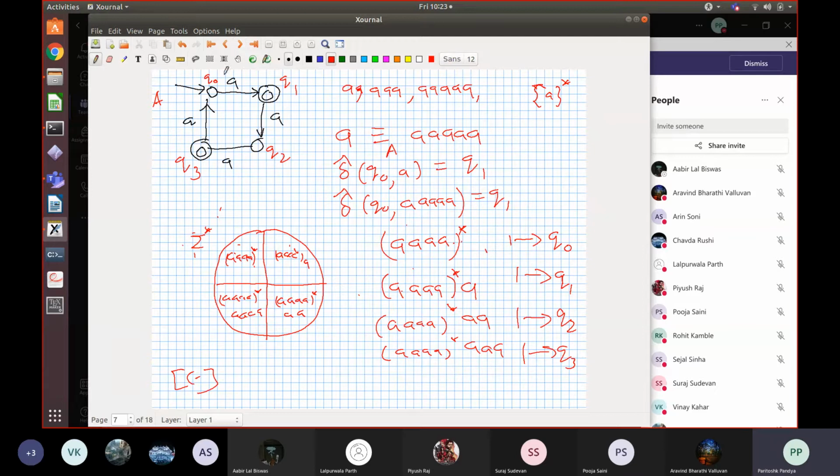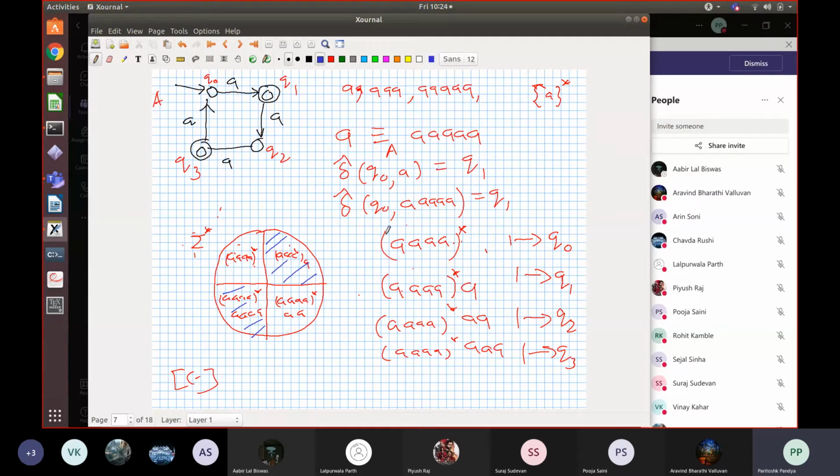Secondly, the language recognized by this automaton, L of A, which we called R, is actually given by all the words which take you to either Q1 or Q3. So it will be the union of these two equivalence classes. So the language of the automaton will be a union of some equivalence classes. Is that clear to you? Because these are all the words that take you to Q1, which is a final state, and these are all the words which take you to Q3, which is a final state.